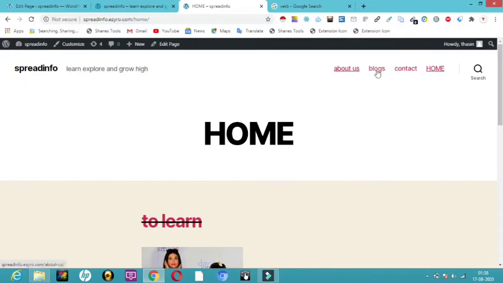So this is about menus. And now I'll tell you how to add more pages. If you add one, it will come up over here. How will it show here in the main menu? I'll show you all that now.